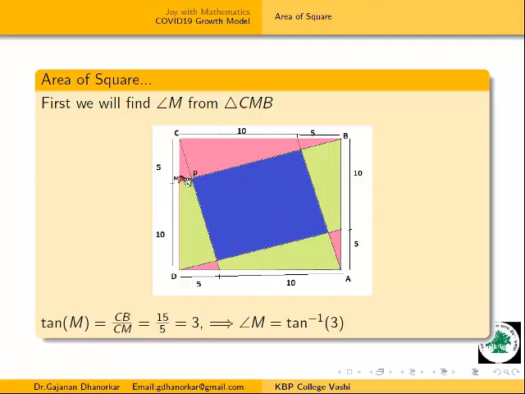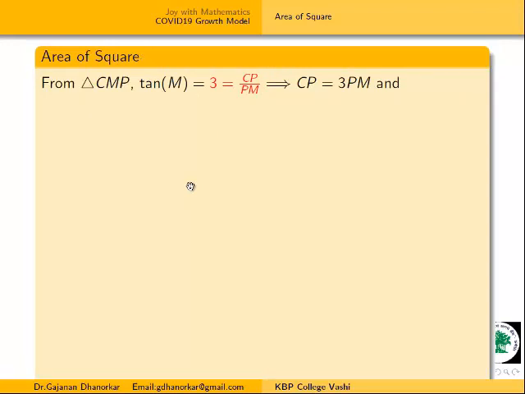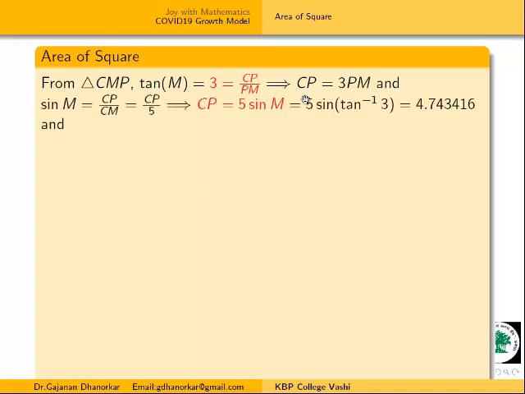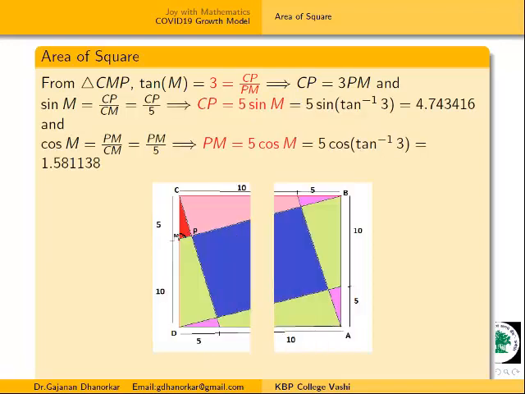Now if we have the measure of this angle M, I will consider this small triangle, and from this triangle we will get this relation. Now I will take this small triangle CMP. Again we know that this M is common, and the measure of M, we already know that tan M is equal to 3, or M is equal to tan inverse of 3. Now I am using this triangle, and this angle is known and one side is known.